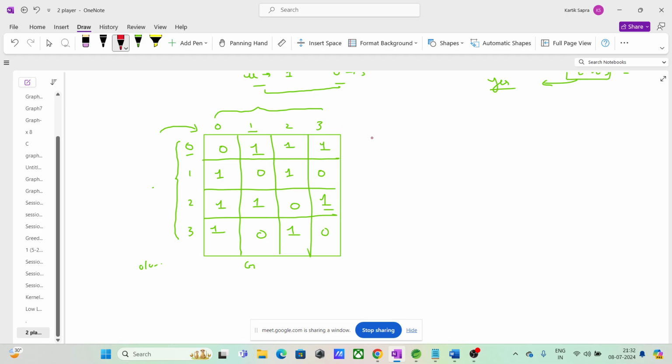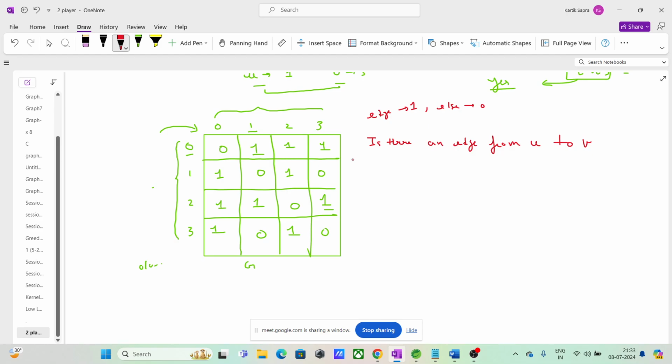The question is, is there an edge from u to v? So you will be given two vertices, two nodes, एक u एक v, और तुमसे पूछ रहे हैं क्या there is an edge from u to v. अगर edge होता, if there is an edge, then the value is 1, else the value is 0. How you can find out if there is an edge from u to v?